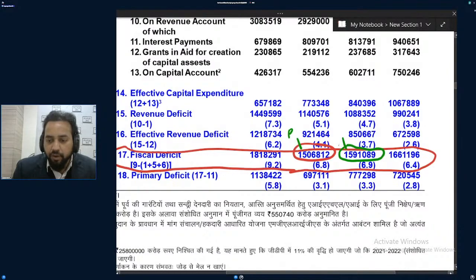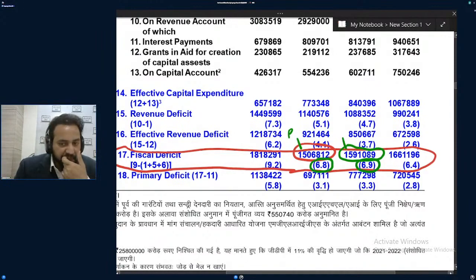But the government is now expecting that no, not 15 lakh crore, it will be 15.9 lakh crore, a little more than this. Yes or no? And this is percentage of GDP. Earlier the government was saying it will be 6.8% of GDP. But now the government has revised it and said it will be 6.9% of GDP. We are unable to manage, so we will have to take more loan.